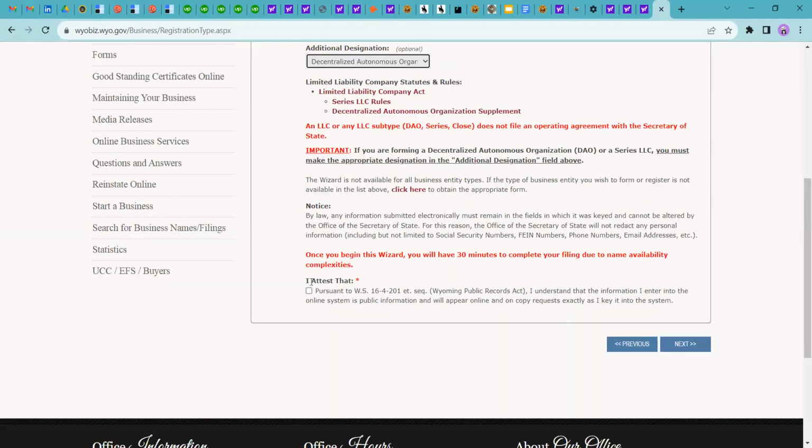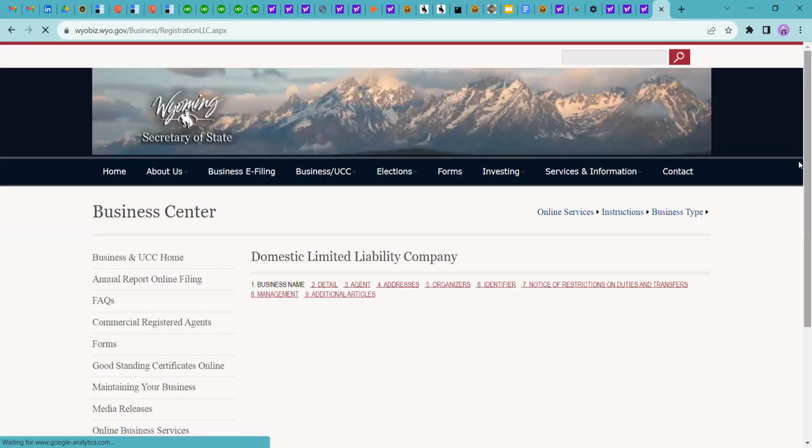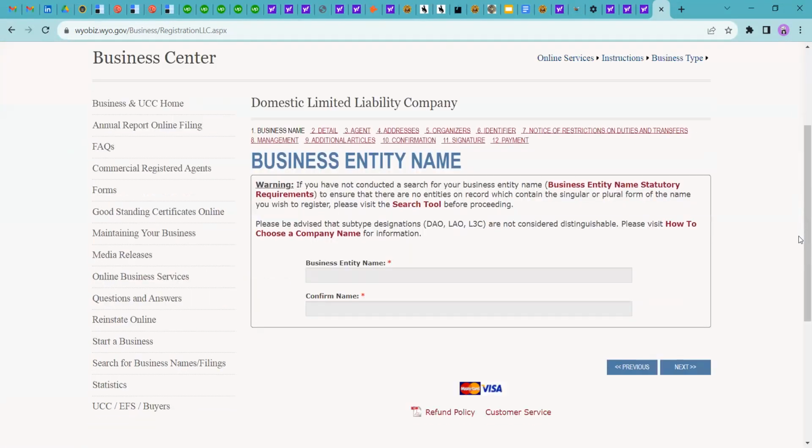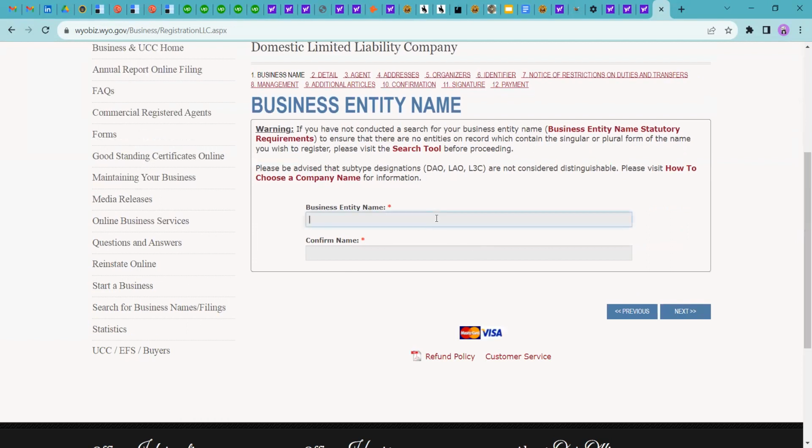Then I will confirm that I know this is public information and it will obviously be accessed by the public. It is compulsory that if you are choosing a name for the LLC, you have to add DAO LLC at the end of the name.